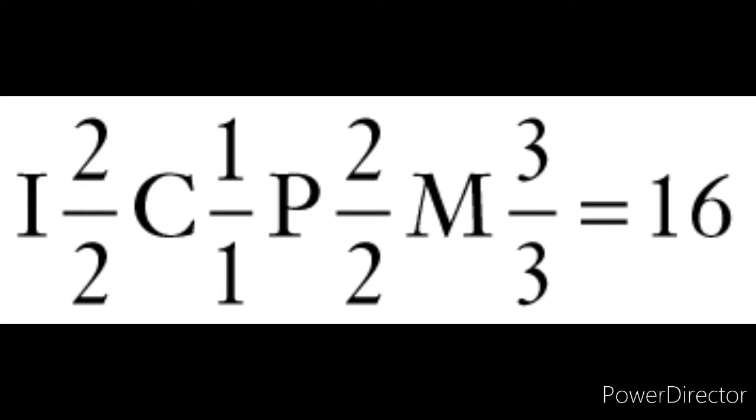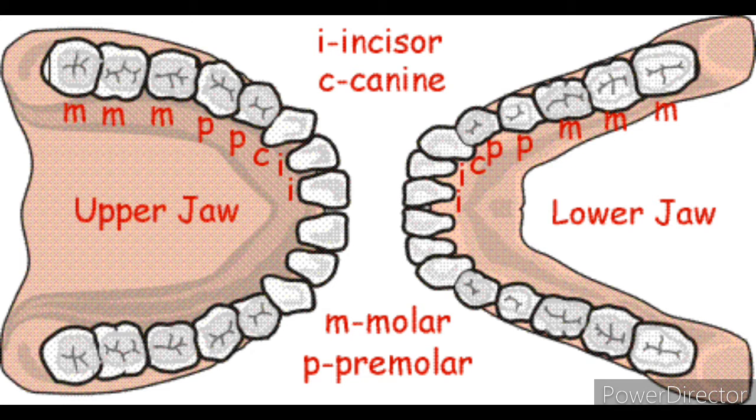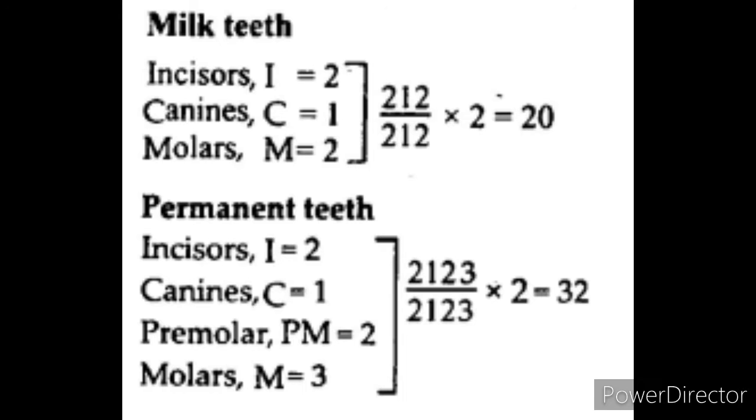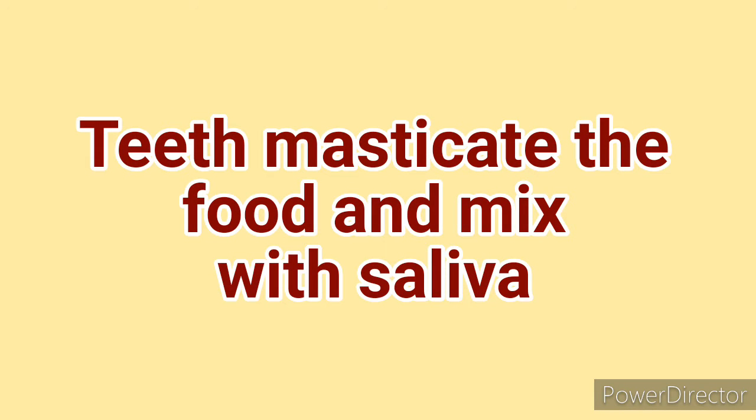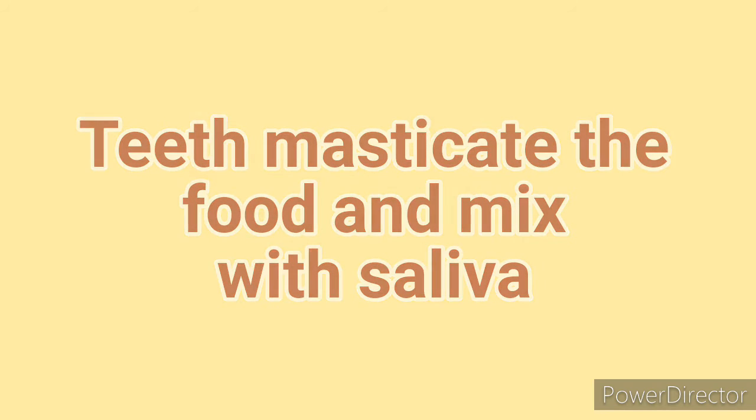Human dental formula: incisors 2:2, canines 1:1, premolars 2:2 and molars 3:3. Both the upper jaw and lower jaw contain 16 teeth each. Therefore, total teeth are 32. Teeth masticate the food and mix it with saliva.